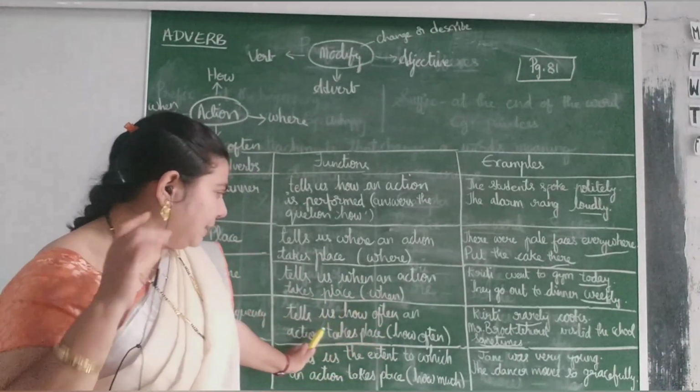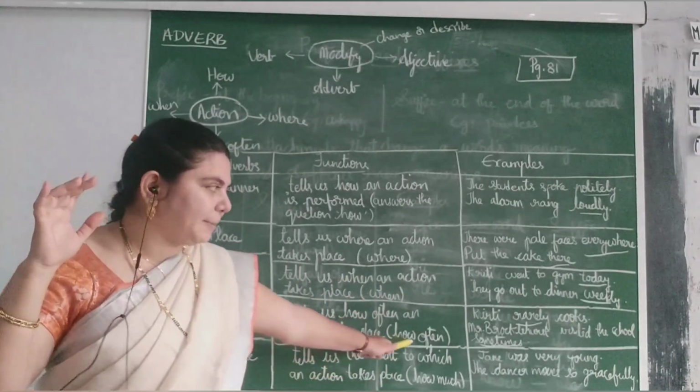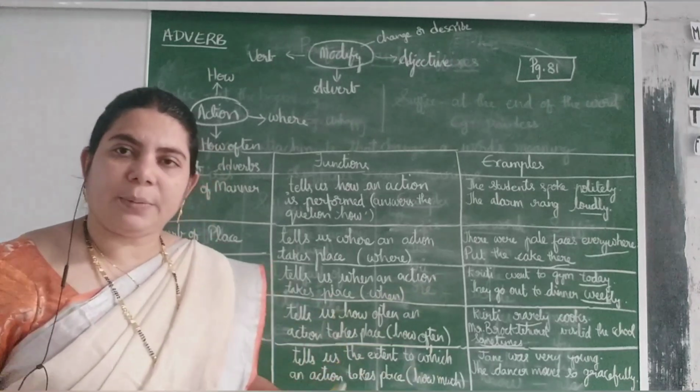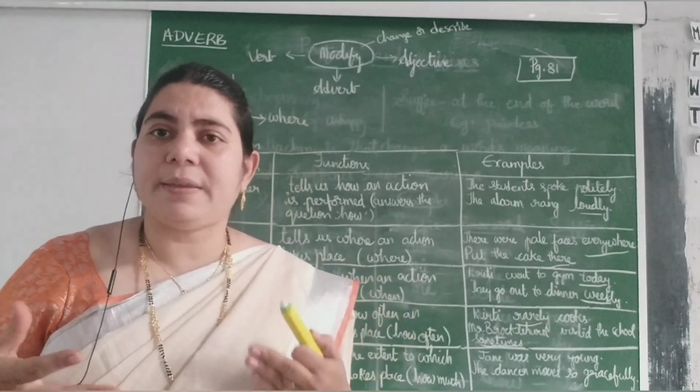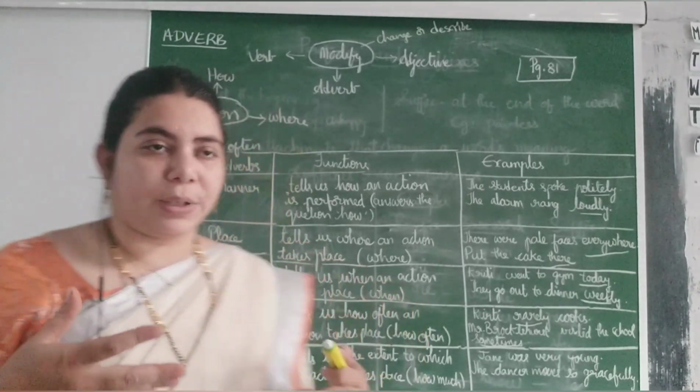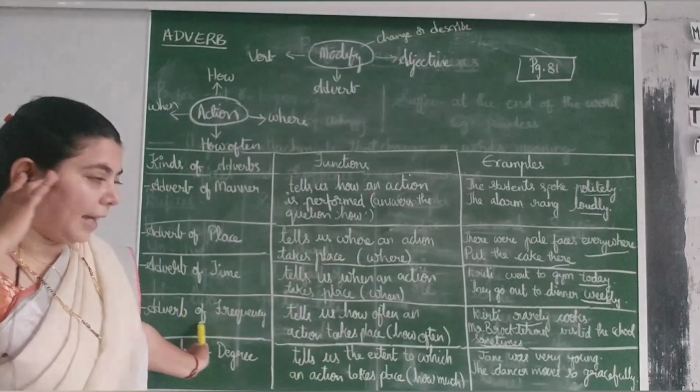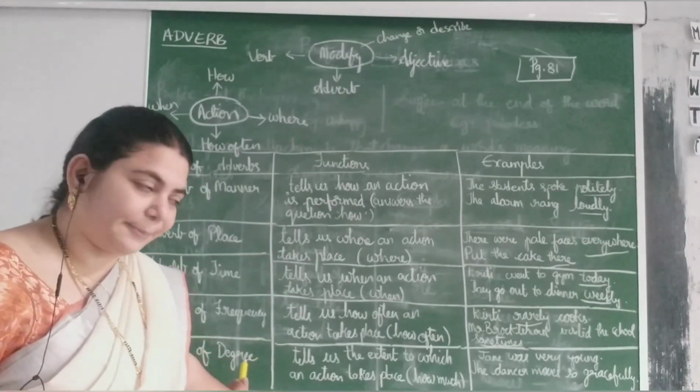So, this tells us how often an action takes place, whether they do it daily, whether they do it rarely or sometimes. How often they do the action, that is told here. So, that is called adverb of frequency.